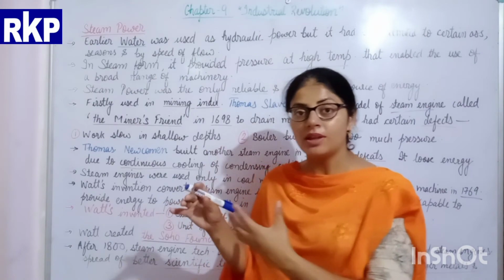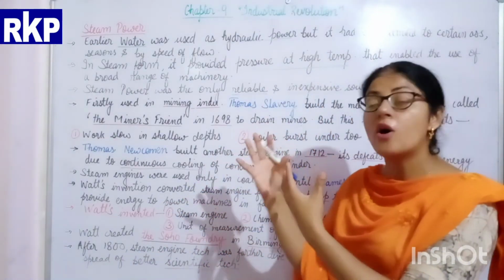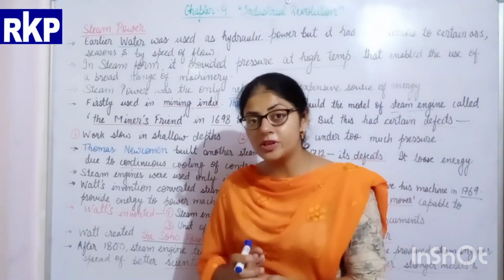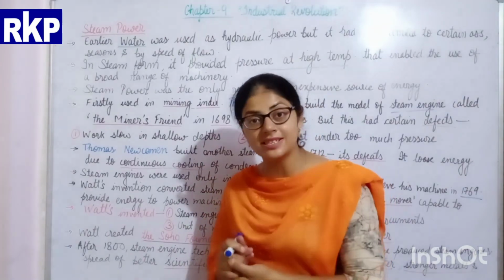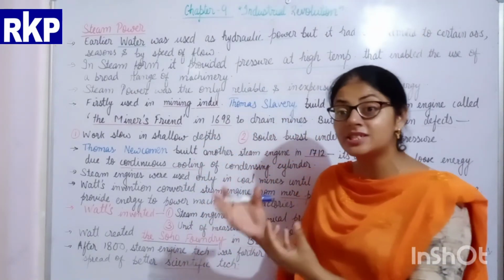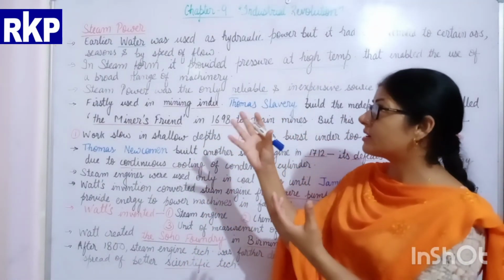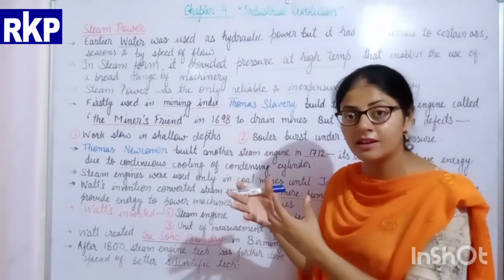This was the new form of energy which started to be used during the time of the Industrial Revolution, and innovations came because of the use of this steam power.